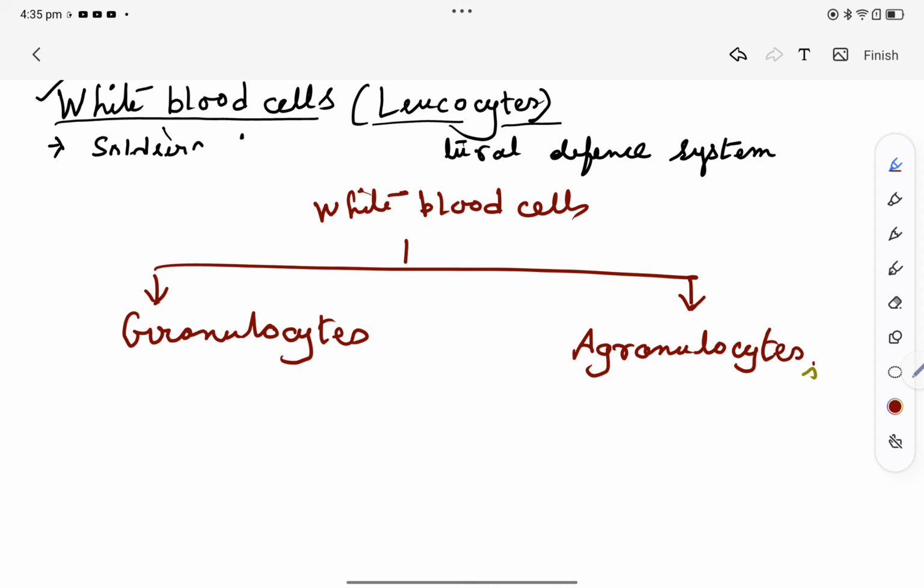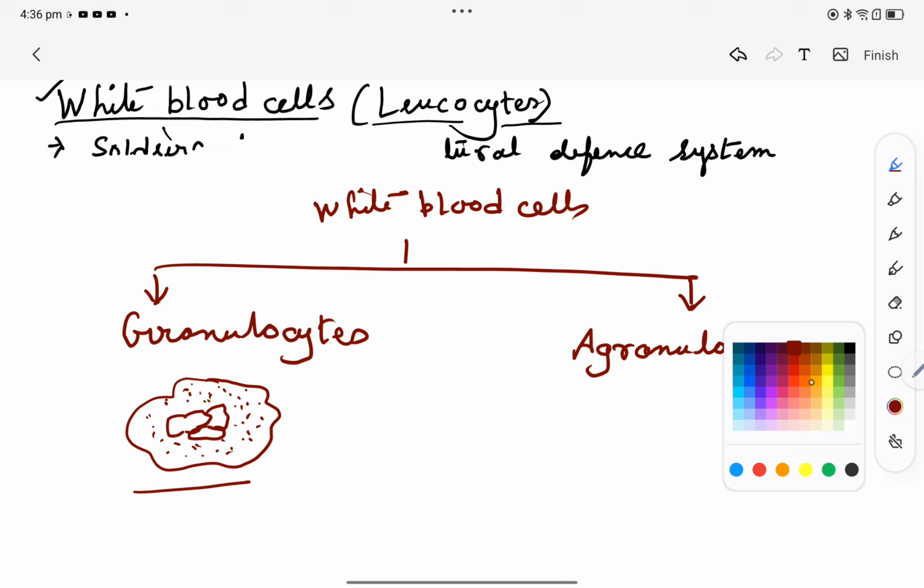As the name suggests, suppose this is a white blood cell and this is its nucleus. In its cytoplasm we can see lots of granules, and the size can vary in different cases. So this type of white blood cell is called a granulocyte.